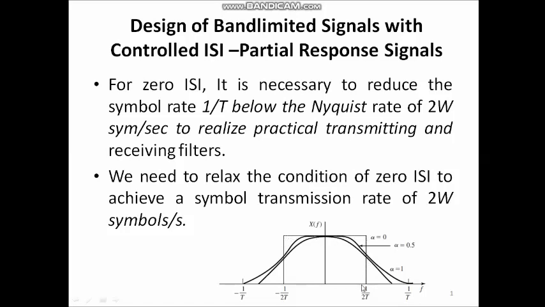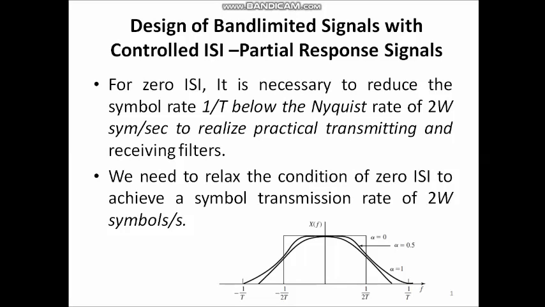It is very difficult to achieve this low pass response, or this rectangular pulse in the frequency domain. So, for a practical implementation, symbol rate 1 by T is less than 2W. So, we need to relax the condition of zero intersymbol interference to achieve a symbol transmission rate of 2W symbols per second. So, there is a drawback in the zero ISI condition.